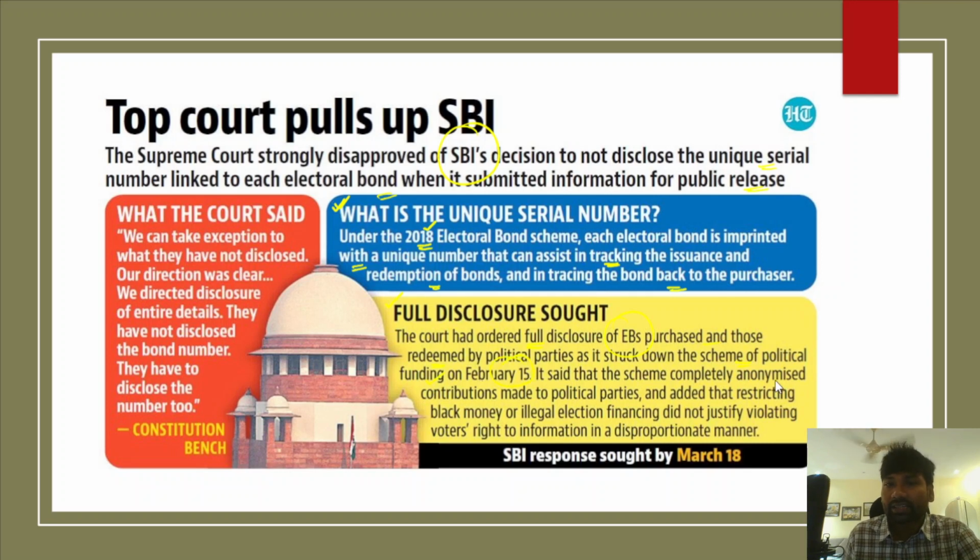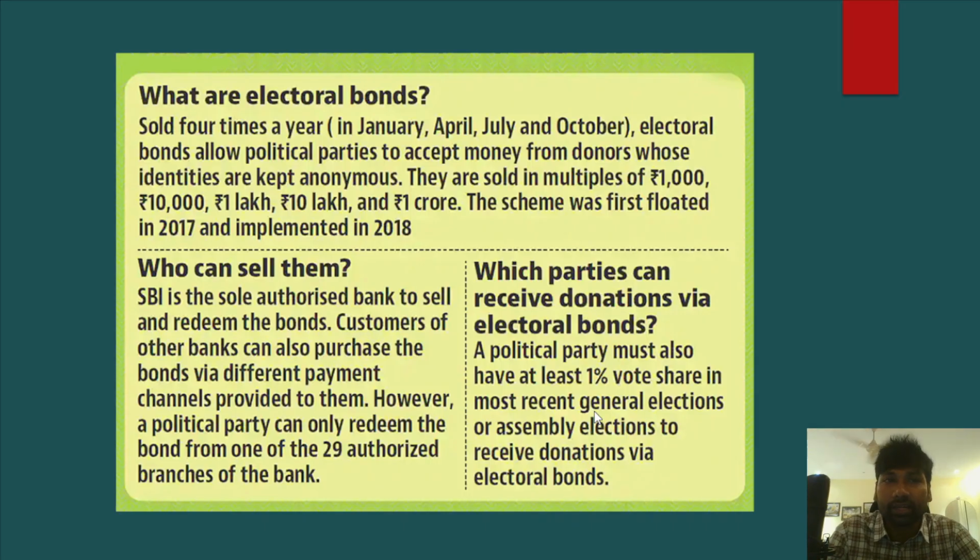It said that the scheme completely anonymized contributions made to the political parties, and added that restricting black money or illegal election financing did not justify violating voters' right to information in a disproportionate manner. What the Supreme Court said in this judgment, we will understand in a little while.